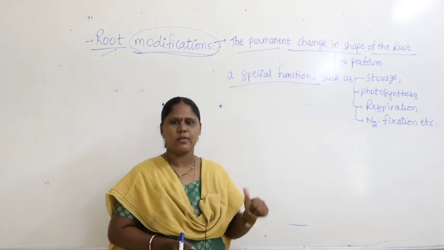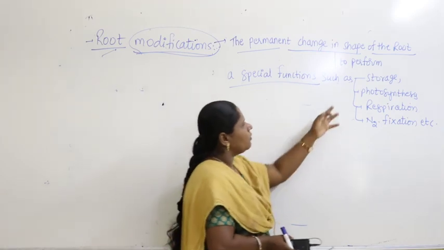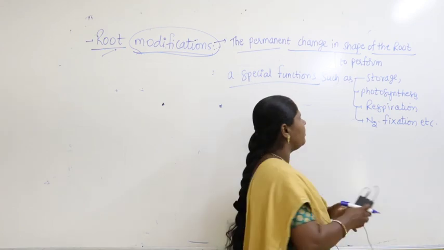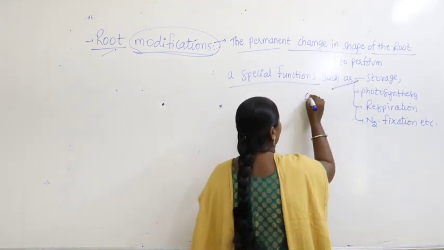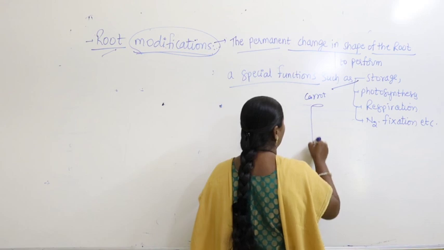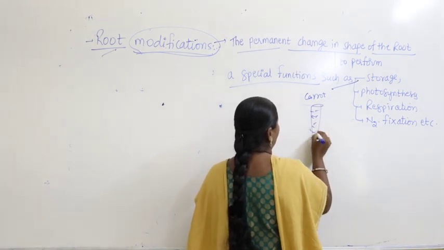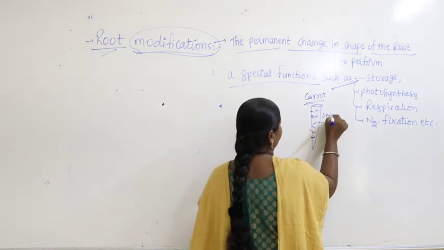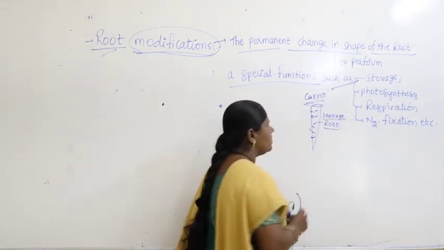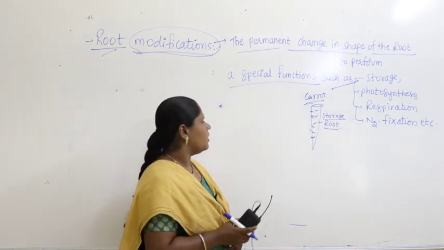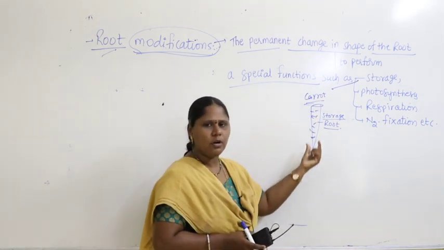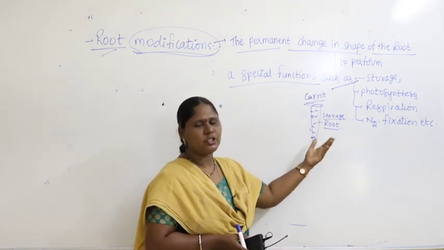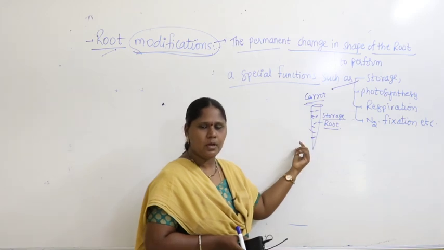What special functions will a root perform? In some plants, the root may store food, so it may perform storage. For example, you can take carrot. Carrot is nothing but a conical shape. So what is carrot? It's a storage root. Actually this is a root. The root modifies itself and stores food, and that is the special function being performed.